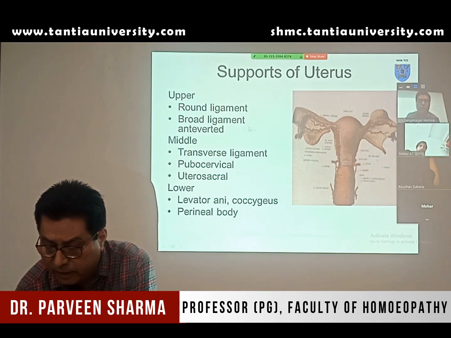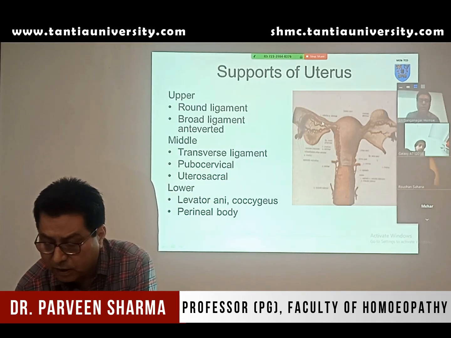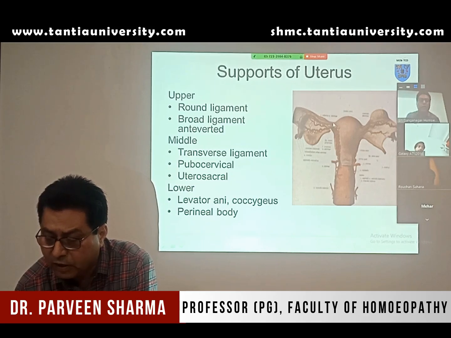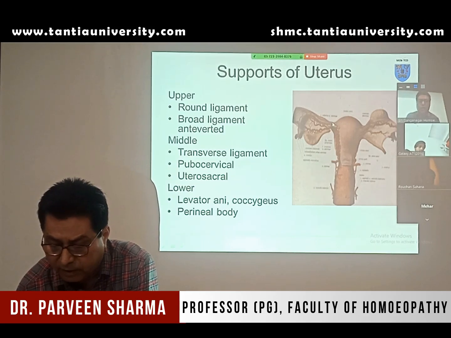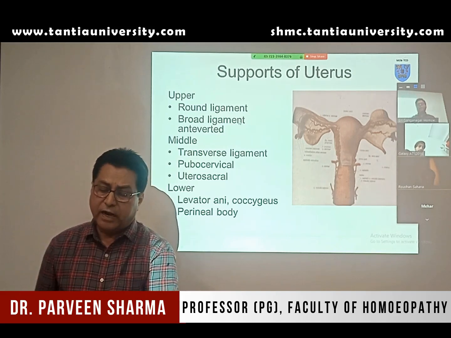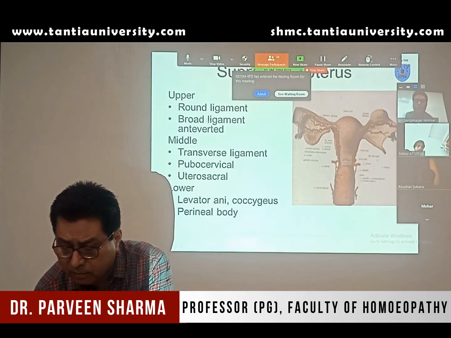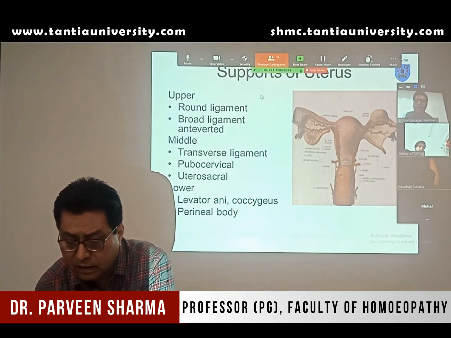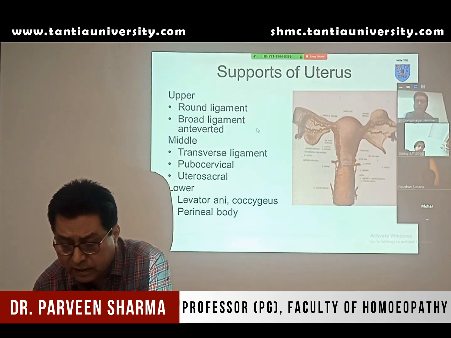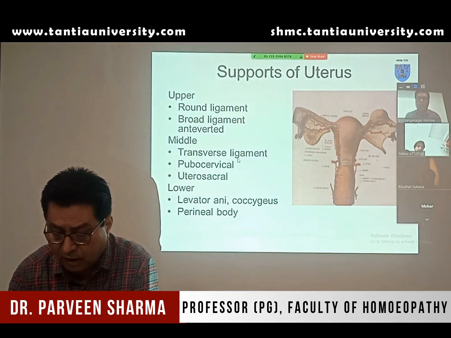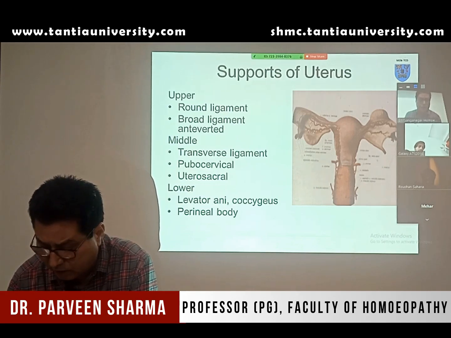So first you have the round ligament. This is the round ligament of the uterus. The round ligament of the uterus, as the name indicates, is rounded and it is attached to the lateral border of the uterus, antero-inferiorly to the broad ligament. Broad ligament, as the name indicates, is a broad fold of peritoneum that attaches the uterus to the pelvic wall. Then you have other true ligaments which are the transverse ligament, pubocervical, uterocervical, then you have the perineal body, then levator ani muscles. So these are the true ligaments.